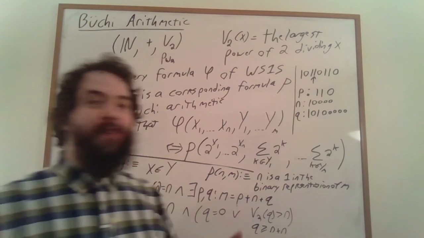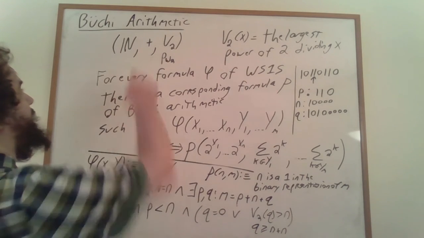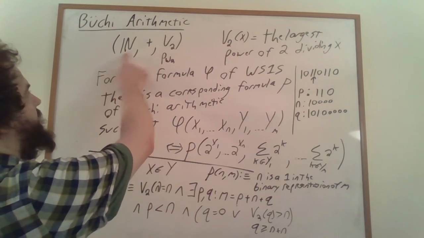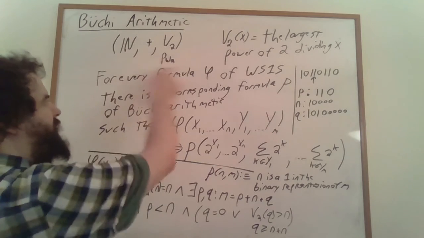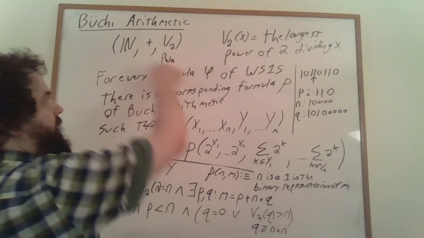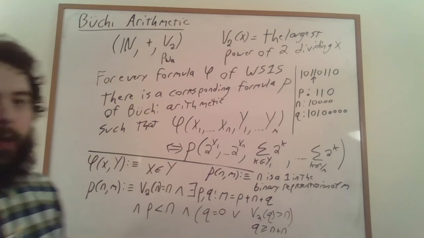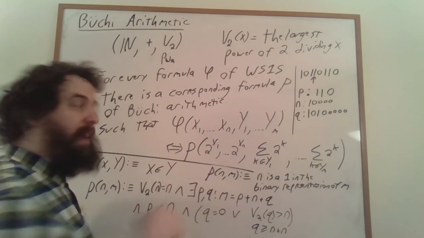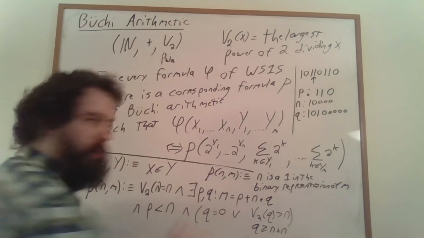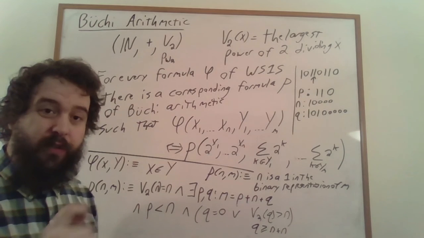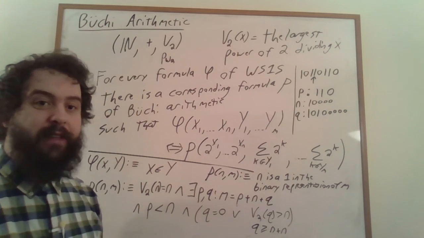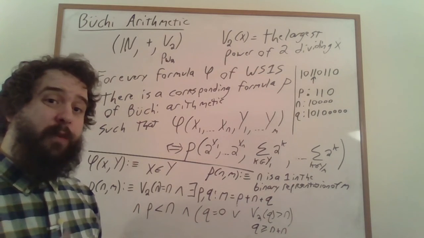One can, of course, ask, well, what happens if we're interested in studying this structure where we have the natural numbers with addition and just a predicate to recognize powers of 2? Not V2, but the original logic that Büchi was studying. Is it the case that we can still somehow make this proof work? That the proof itself was wrong, but that the result was correct? Or is it the case that the result was incorrect? And it's actually the case that it was incorrect.